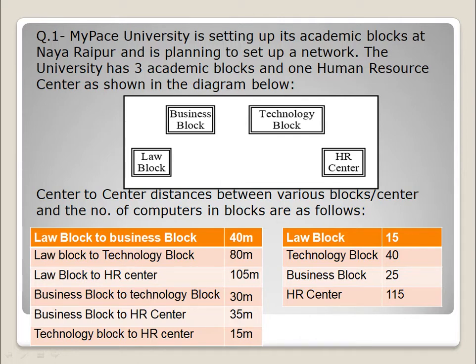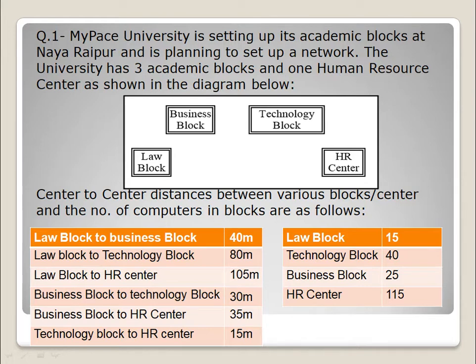So you will be given a diagram that will be having mostly 4 blocks or 4 buildings that have to be connected as a network. You must note the diagram and the placement of buildings.